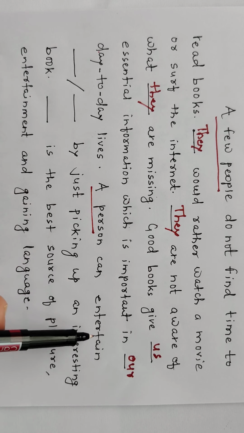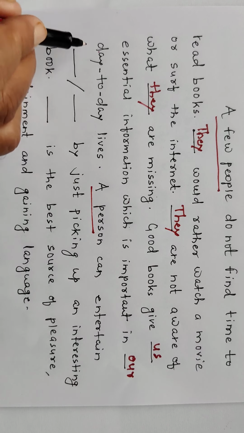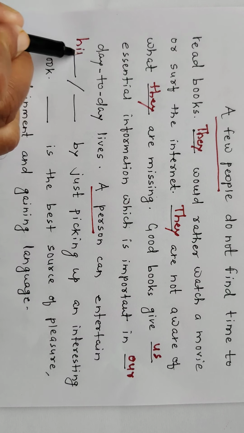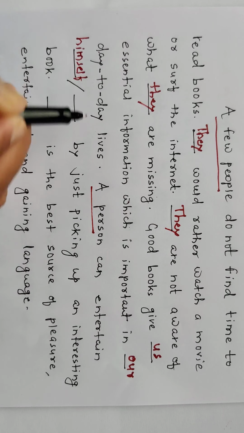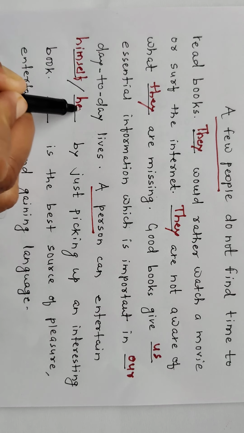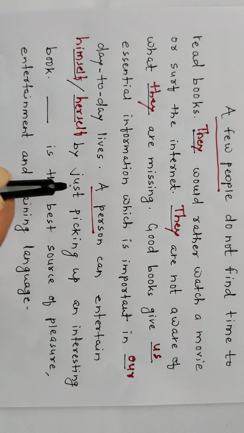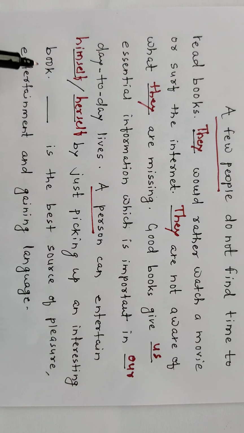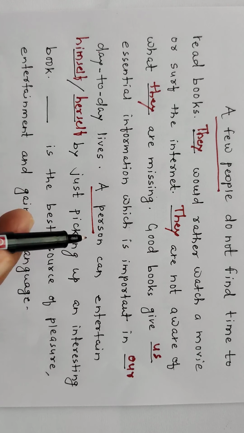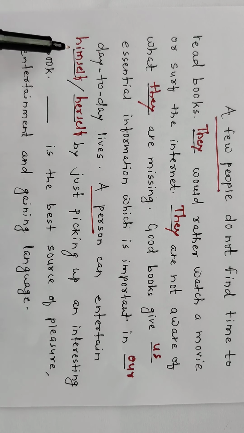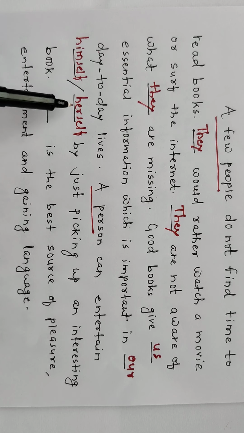A person can entertain himself, okay, or herself by just picking up an interesting book. A person may be male or female, so here we are using himself or herself.